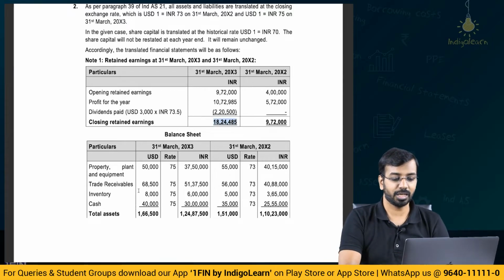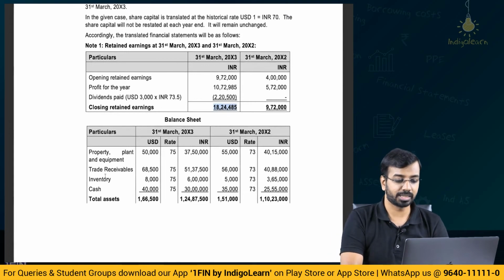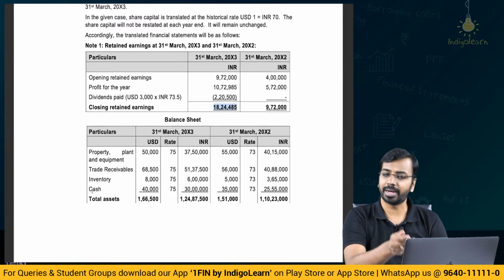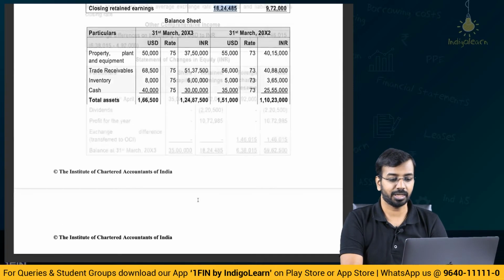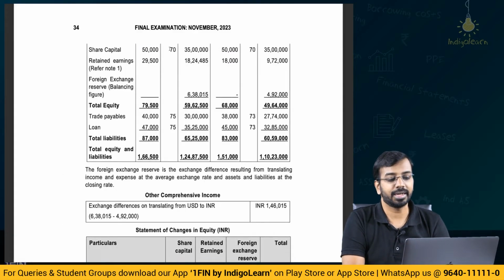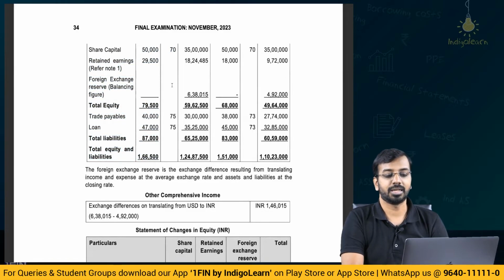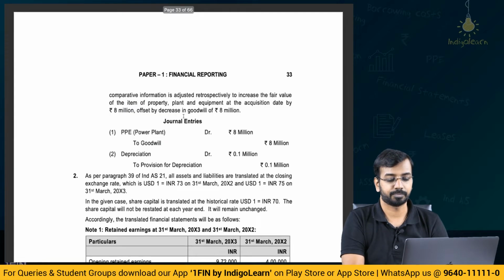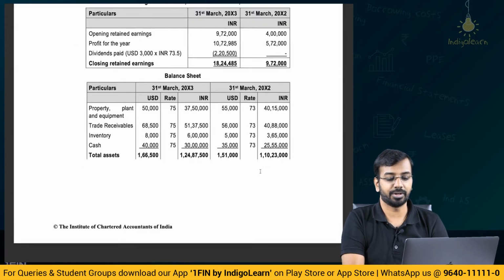Now in the balance sheet, all these numbers are a straight multiplication: property, plant and equipment, trade receivables, inventory, cash, all of them at the closing rate 75 and 73. Then share capital at historical rate 70. This is where you have to keep a note. Then retained earnings, as we have calculated here, 1824 and 972.